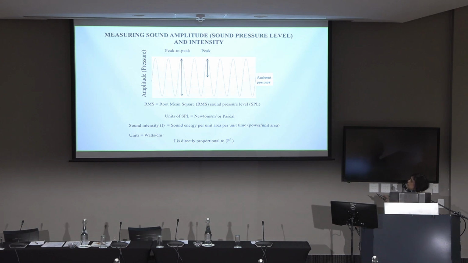And the unit of sound pressure, the sound pressure level, is newtons per square meter, or Pascal, keeping in mind that sound is basically force per unit area. The other confusion that often happens is between sound pressure level and sound intensity, right?